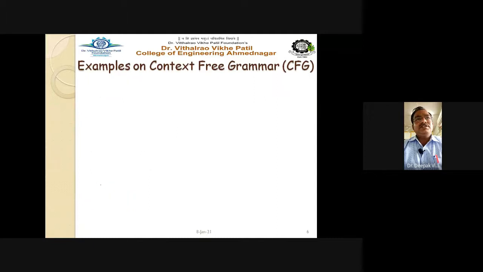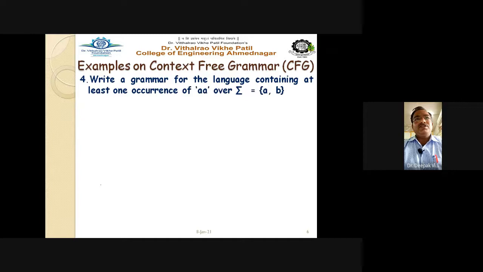We'll consider the next example, number 4. Write a grammar for the language containing at least one occurrence of double A over sigma equal to {a, b}. Now see here, this question is different as compared to the previous one. Why? In the earlier one, at least 2A must be there in the string, but here an occurrence of double A must be there.